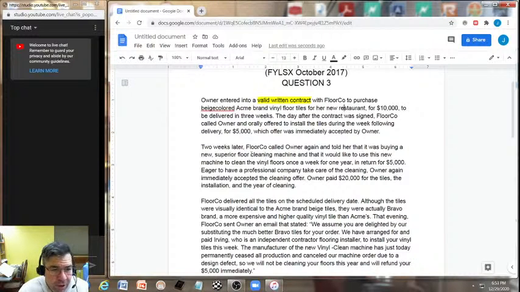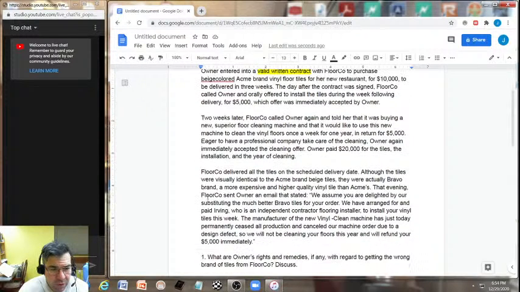2 weeks later, Floorco called owner again and told her that it was buying a new superior floor cleaning machine and that it would like to use this new machine to clean the vinyl floors once a week for 1 year in return for $5,000. Eager to have a professional company take care of the cleaning, owner again immediately accepted the cleaning offer. Owner paid $20,000 for the tiles, the installation, and the year of cleaning.